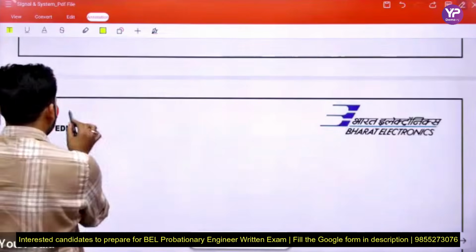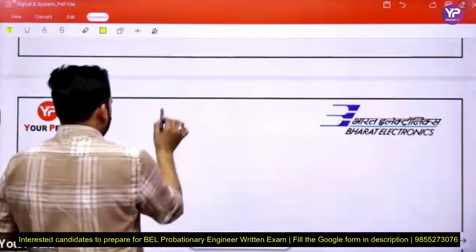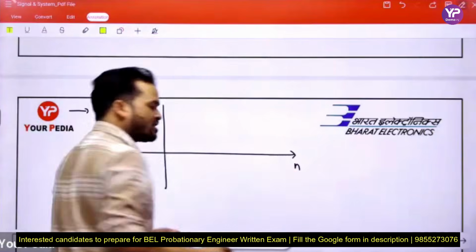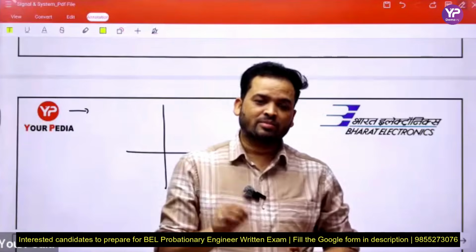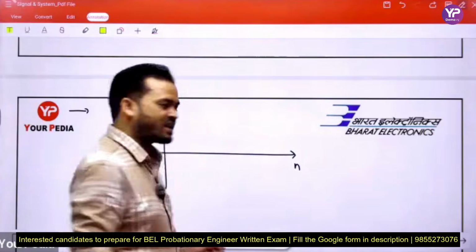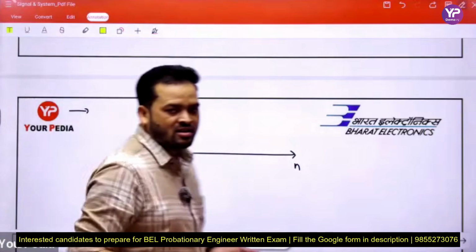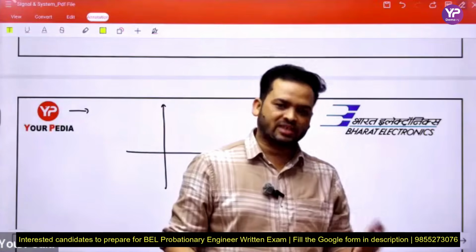Okay beta, example: we draw one waveform. This is n. Here the independent variable is time, but here time is expressed as small n. This is the way to differentiate between continuous and discrete time. What is the basic meaning of a discrete time signal?